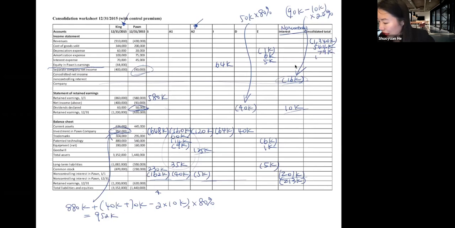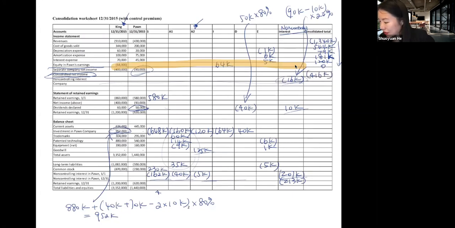Amortization expense 181,000. Interest expense 120,000. And equity in subsidiary earnings, this should go to 0. The consolidated net income is the sum of all of those, and that is 416,000.